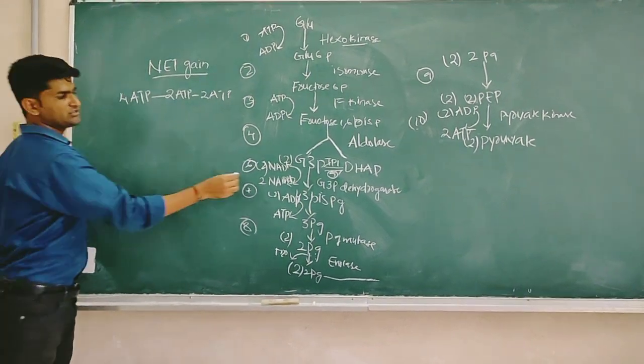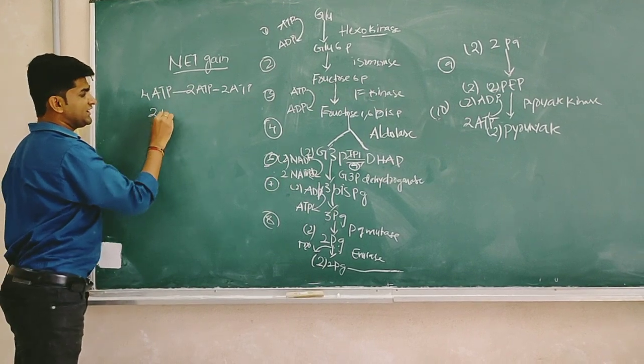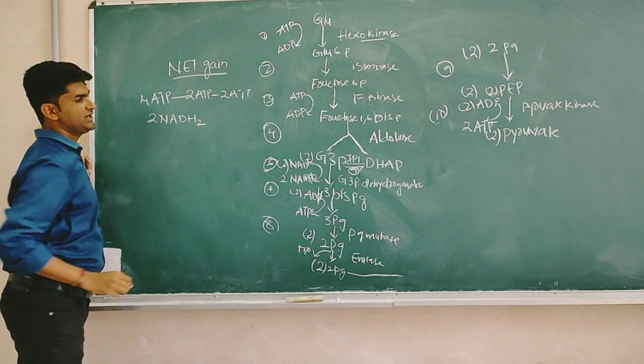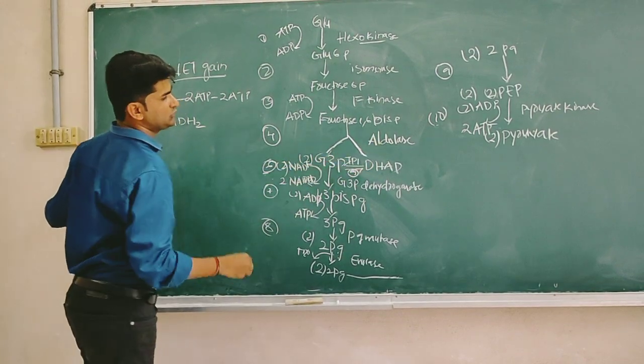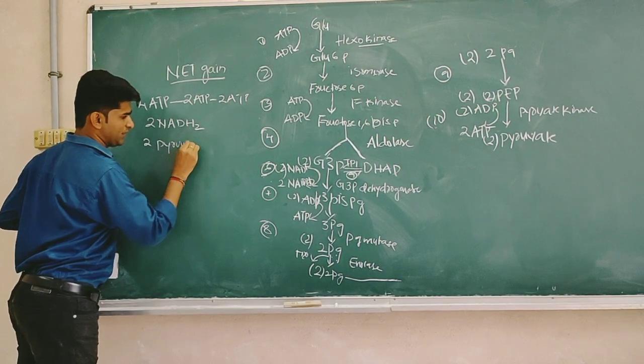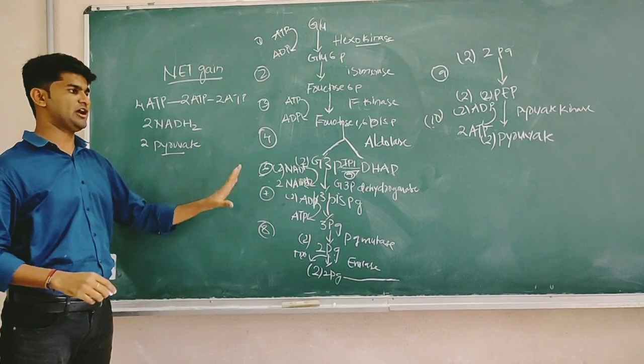Next, in the oxidation reaction, the sixth reaction, 2 molecules of NADH2, also a type of energy molecule, are formed. The final product is 2 molecules of pyruvic acid. Pyruvate is formed. This is the net gain from the glycolysis process.